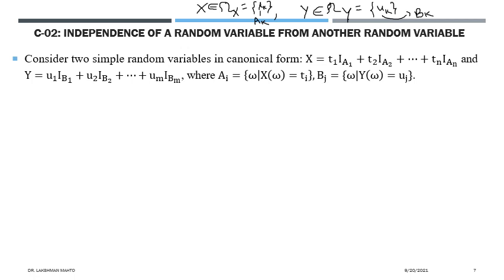And hence if you take any random variable and observe its value, you can always define Ak, and with respect to that you will get an indicator function.